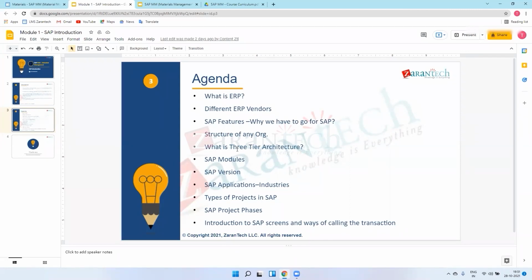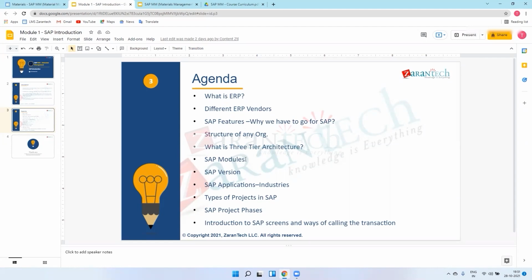All this technical concept we will see in our technical chapter, which I will explain after this lecture or after the completion of the training. So SAP modules I explained.